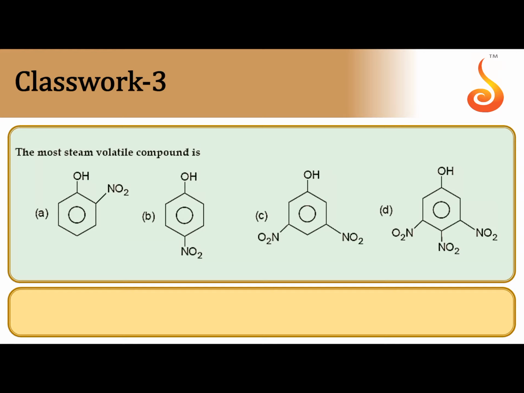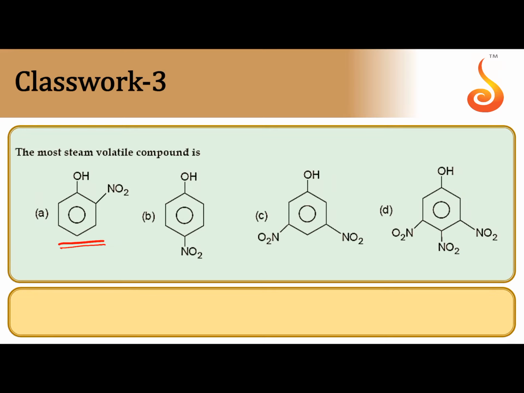The most steam volatile compound. Steam volatile compound means that it has a low boiling point. Lowest boiling point is for which compound? Boiling point is higher when intermolecular hydrogen bonding is present, and lower when intramolecular hydrogen bonding is present. Steam volatile means lower boiling point.